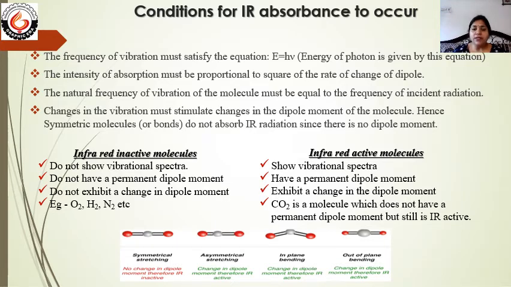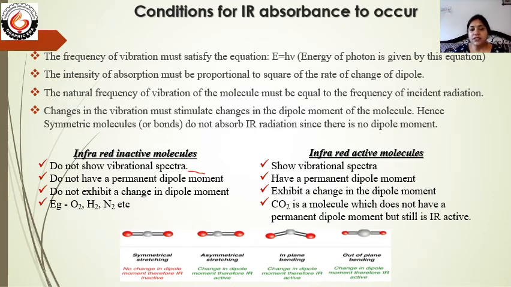On the basis of these facts, molecules can be classified into two types: infrared active or infrared inactive molecules. Infrared inactive molecules do not show vibrational spectra. That means there is no peak in the IR spectra.